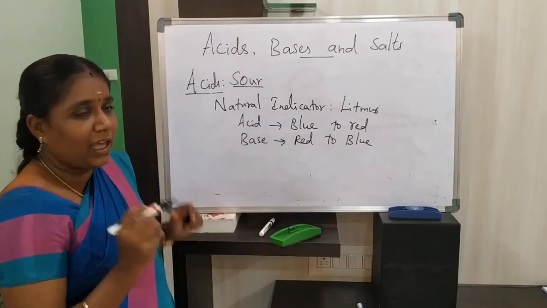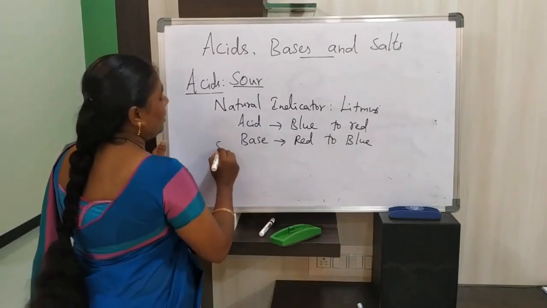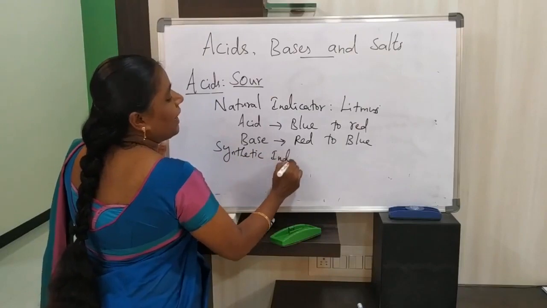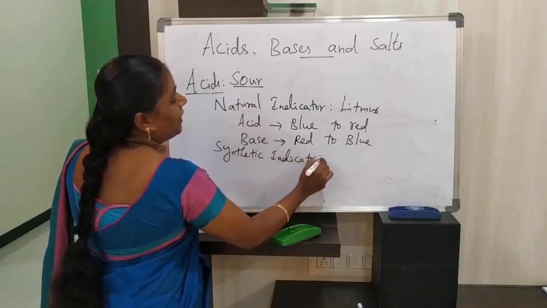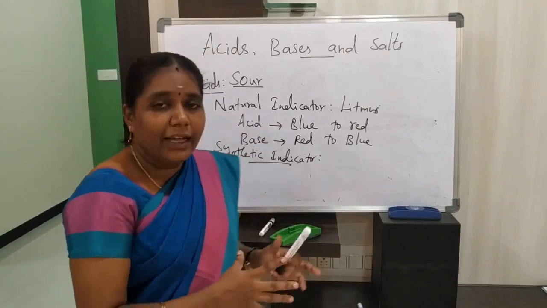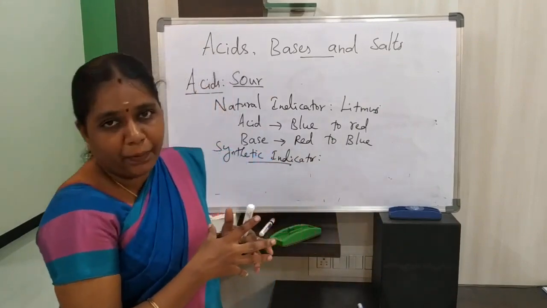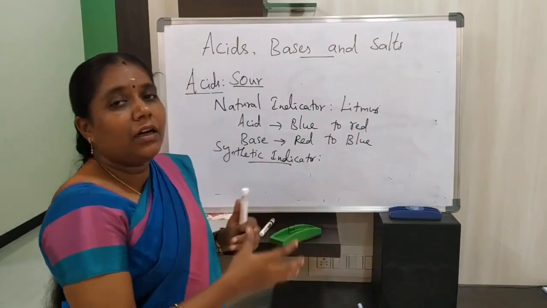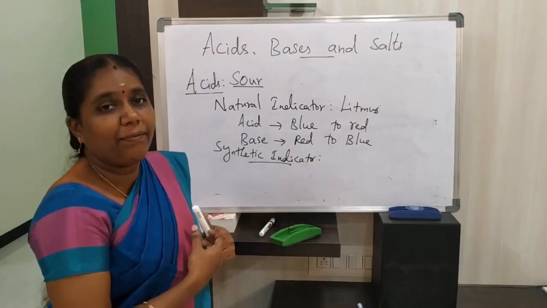In the same way, we have synthetic indicators, which we mainly use in the laboratory. What is meant by a synthetic indicator first? These synthetic indicators we generally prepare in the laboratory, that is, it is a man-made indicator. We prepare it with the help of chemicals.